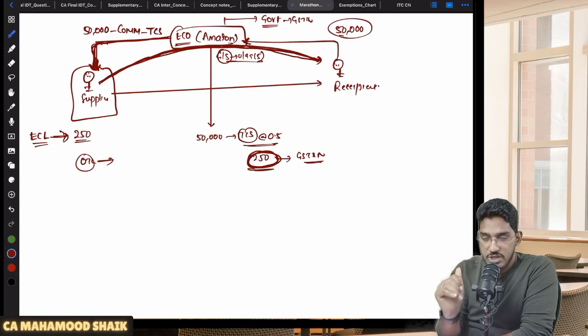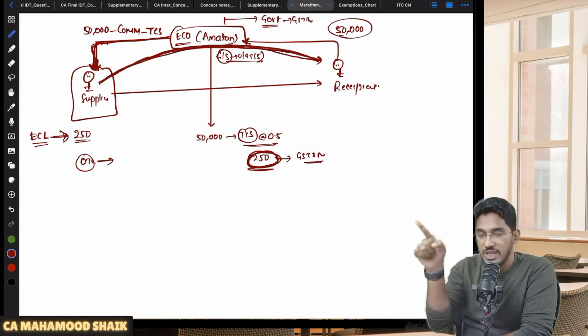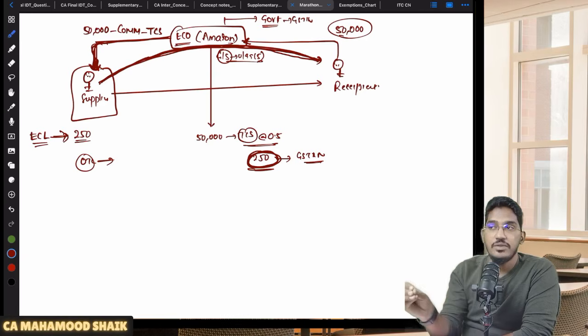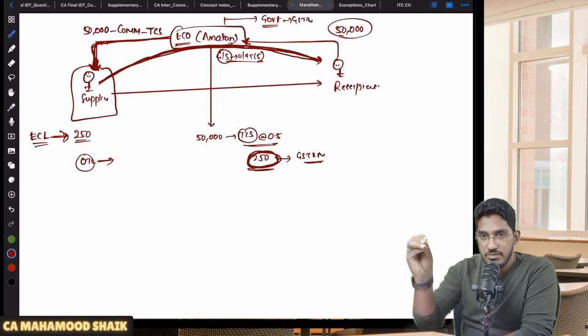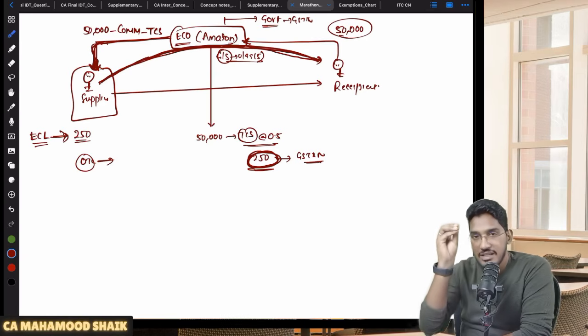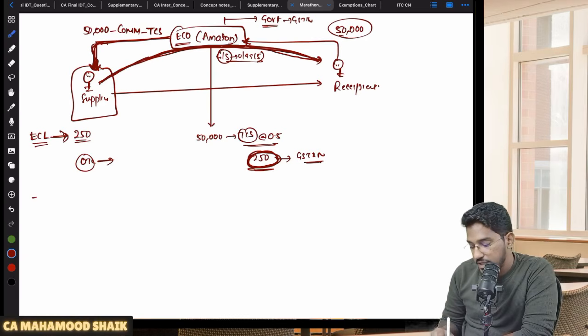Apart from those 9(5) services, if any other goods or services are supplied through the e-commerce operator, the e-commerce operator will be required to collect the TCS at the rate of 0.5% and deposit that with the government under the GSTIN number of the supplier, and the supplier can avail that in his electronic cash ledger. Understood? Clear, everyone? Now, there are a few things which we need to be clear about here.